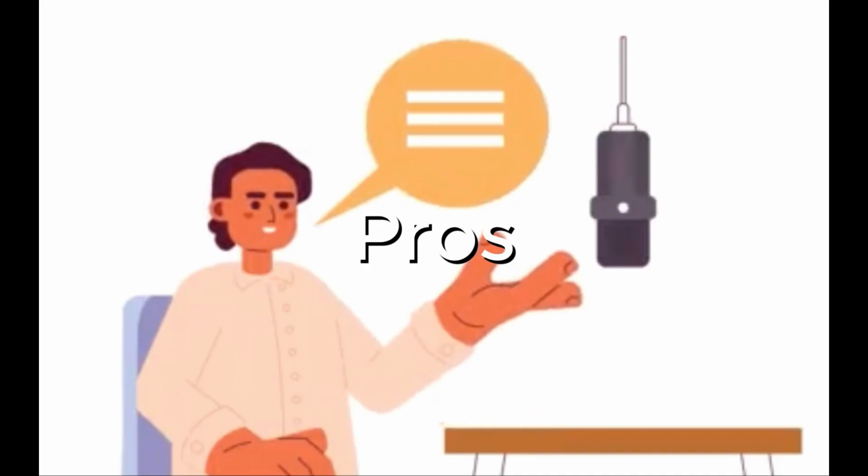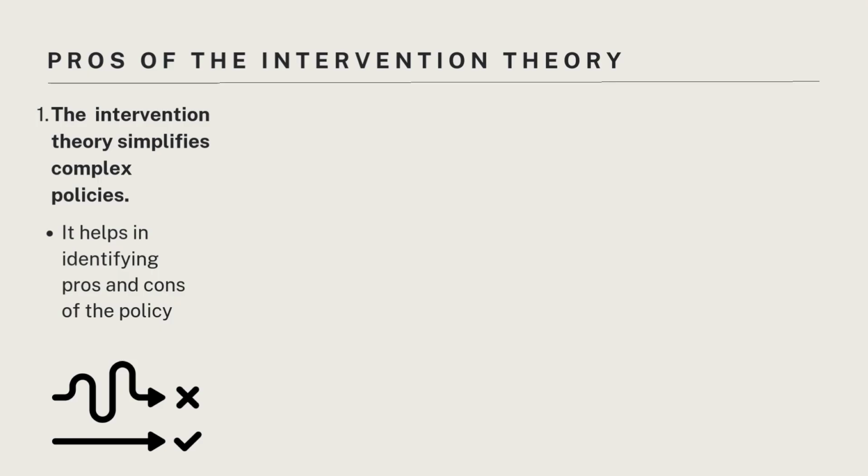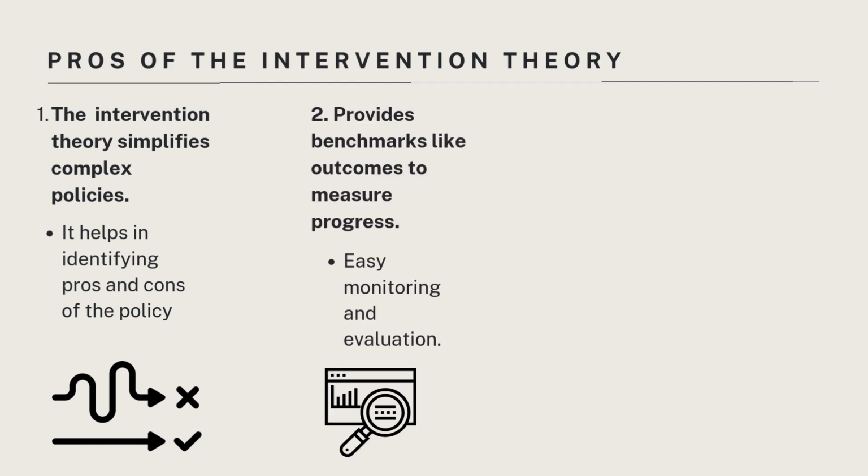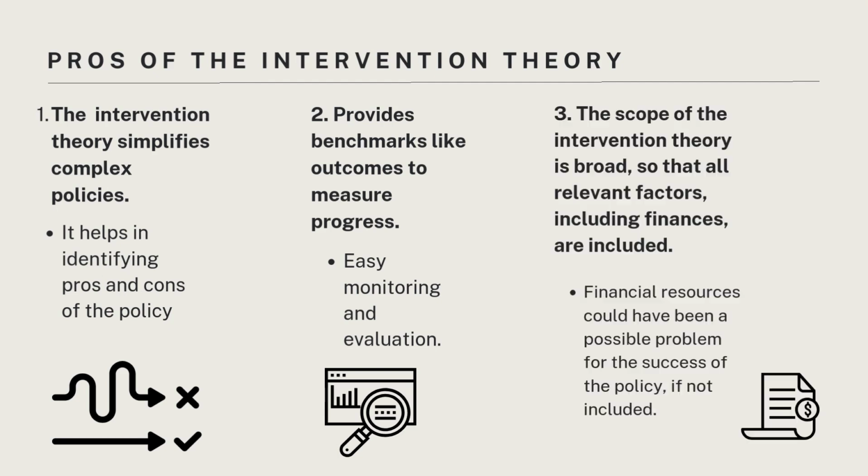However, there are also pros. The intervention theory provides a quick overview of the policy and its implementation. Therefore, it helps in identifying pros and cons of the policy. The intervention theory provides clear benchmarks, like outcomes, for easy progress measurement and effective monitoring. Its broad scope ensures all relevant factors, including finances, are considered.